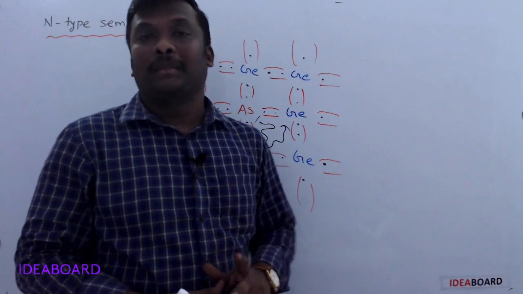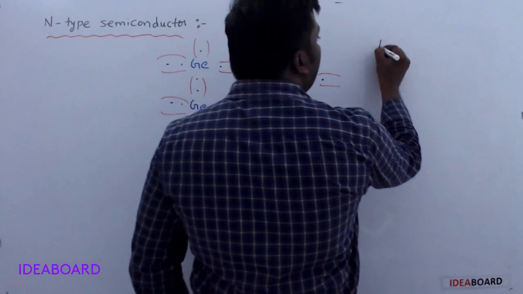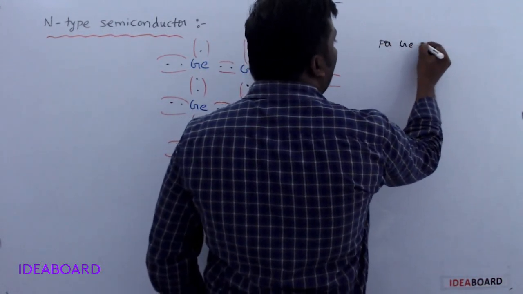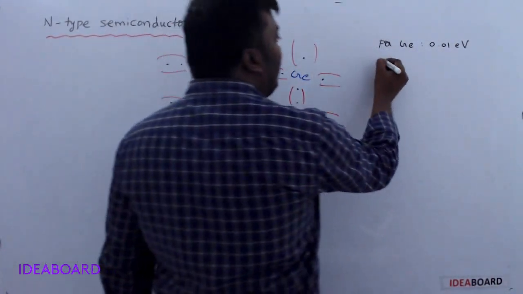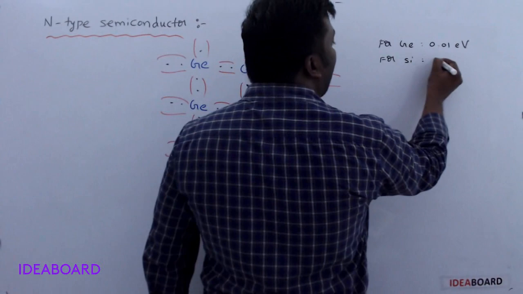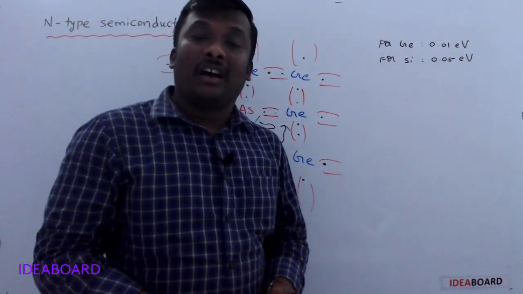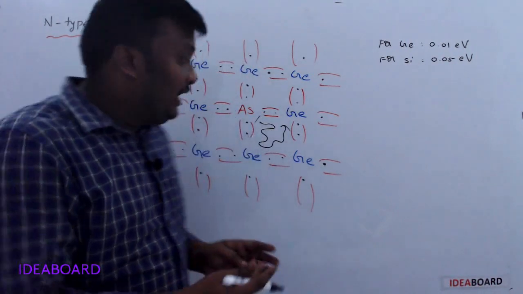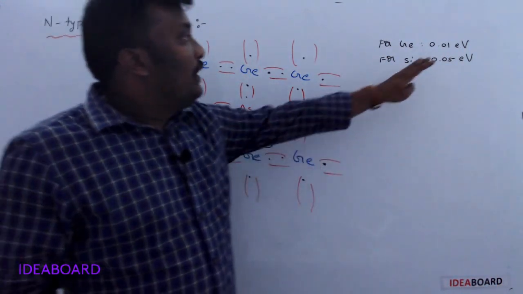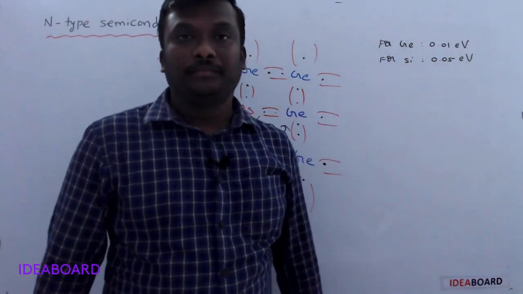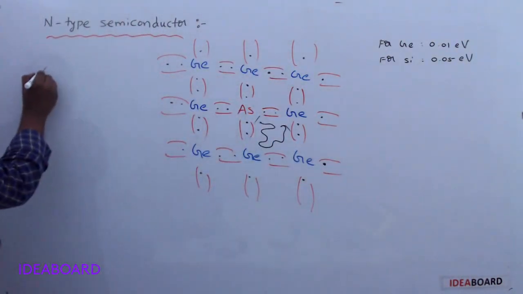How much energy is to be given to this electron? It is completely based on the nature of the crystal lattice. For germanium its value is 0.01 electron volt, and for silicon its value is 0.05 electron volt. This energy is called ionization energy. To remove the electron from the atom, we require this much energy. Understand? Now, at room temperature, what happens?